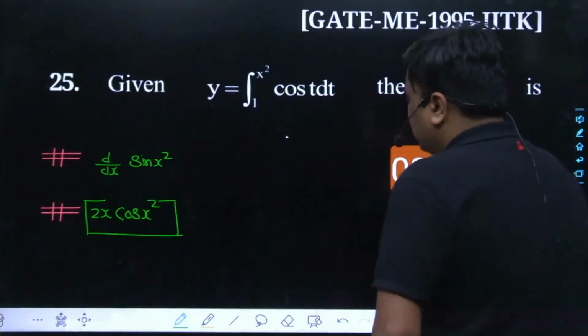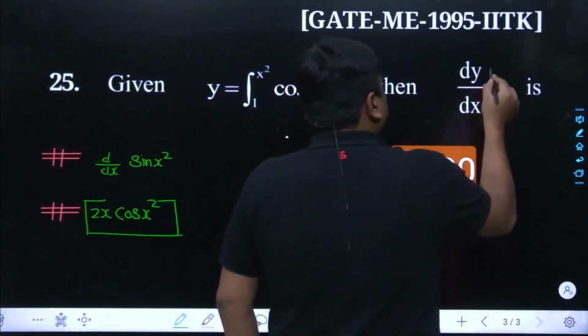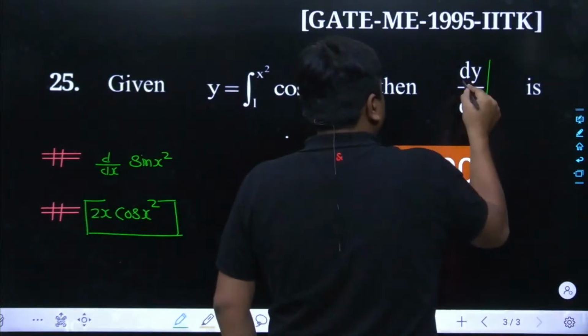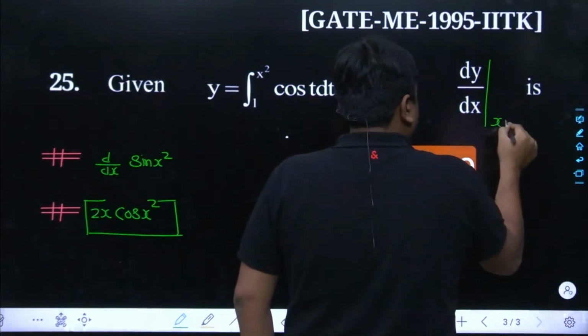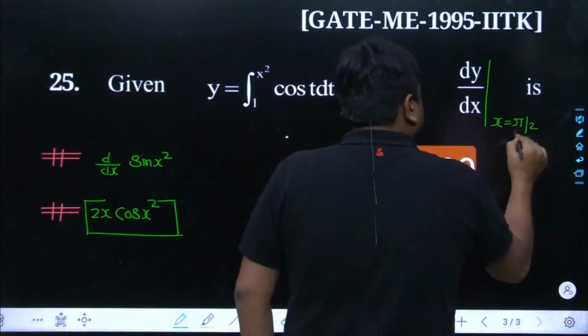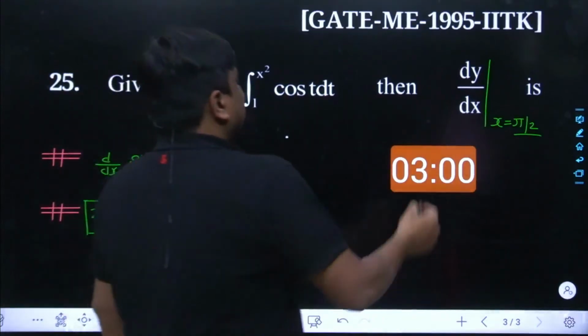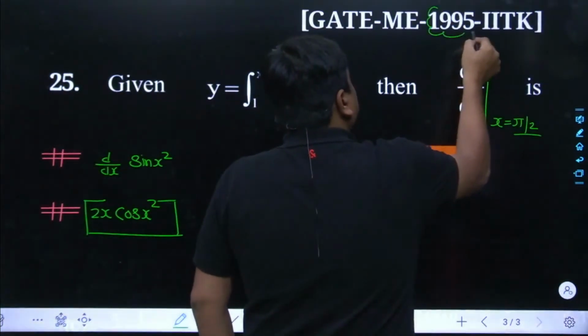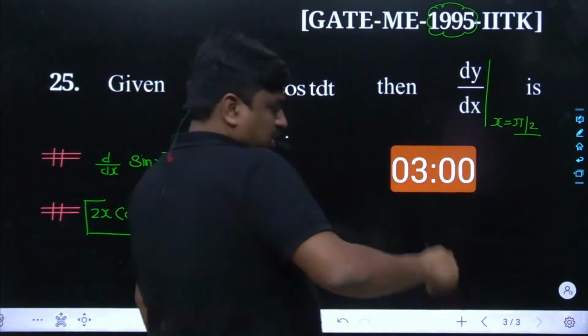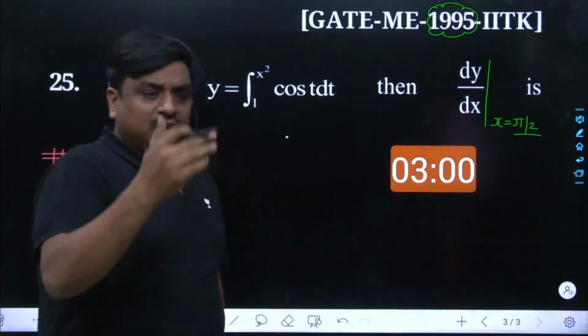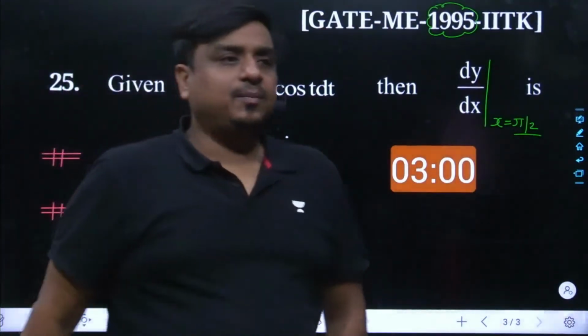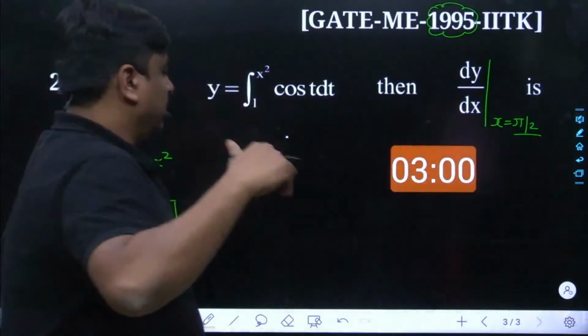For better understanding, they could have asked to calculate dy by dx at a certain point. Let's take x equals pi by 2. In that case, it must have been a well-designed NAT, numerical answer type. See, this has been a very old question. In earlier times, they used to have descriptive questions as well, where you had to write the answer and they would check it and do the step marking accordingly. So this has been the question of that era. So don't get confused.